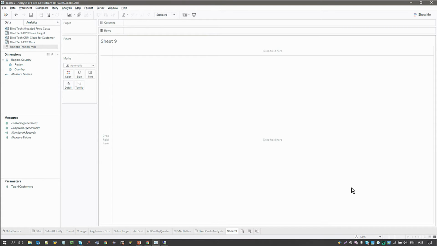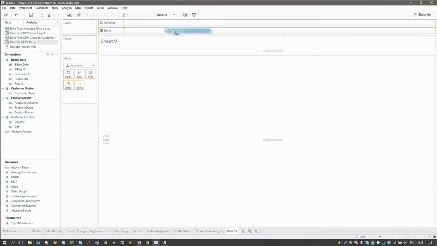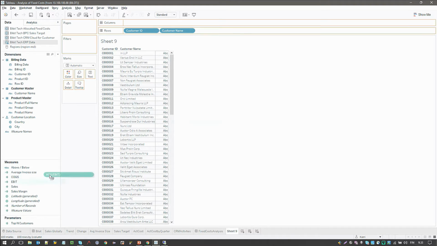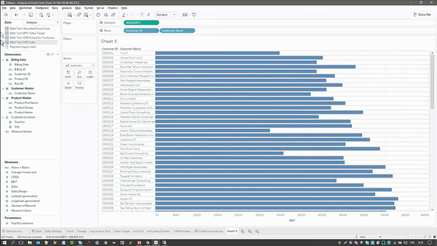Then, as the data is now allocated in PCM, then I can basically now plot my EBIT on a customer level. So what I'll do is I will bring in my customer ID and my name, and then my EBIT. Yes, that looks nice.